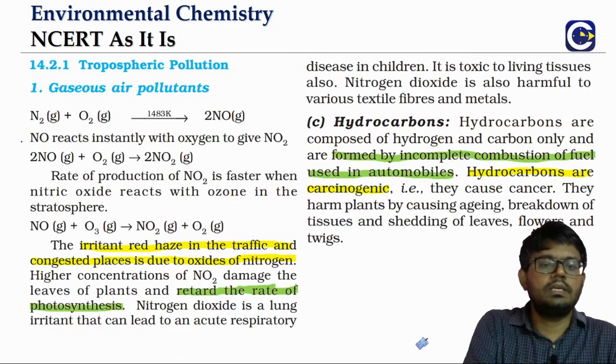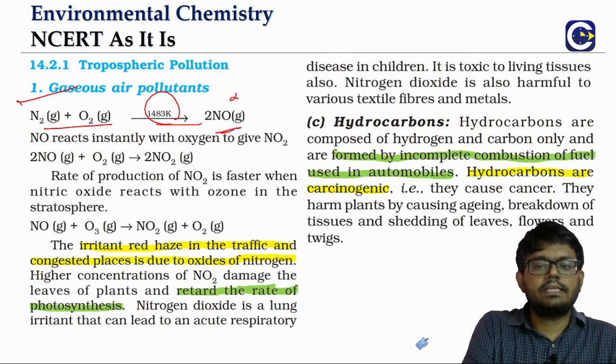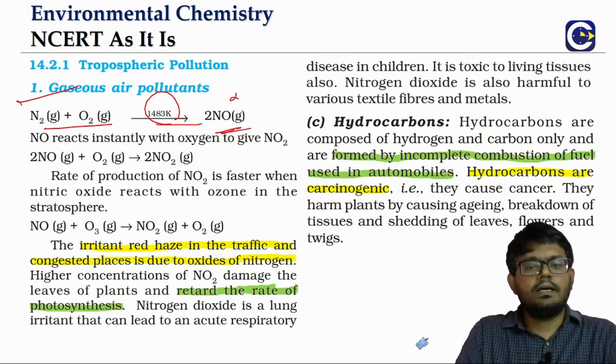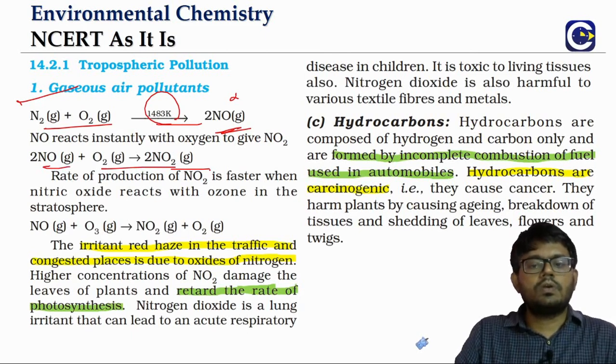If you look at the reaction, the very high temperature gives us nitric oxide, and the nitric oxide can combine with some more oxygen to give us nitrogen dioxide.